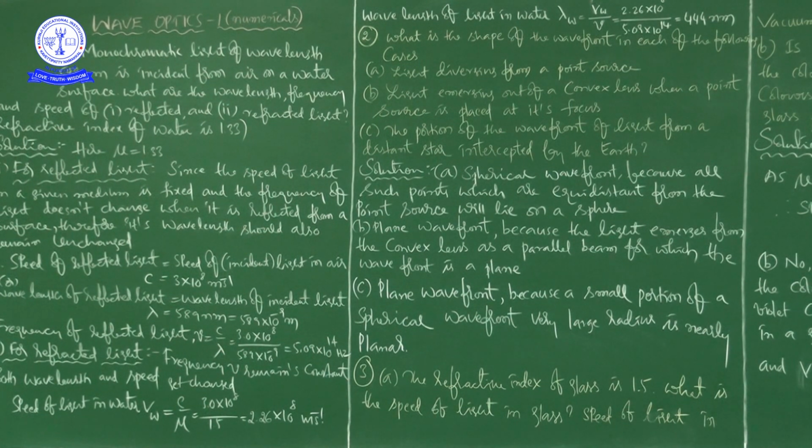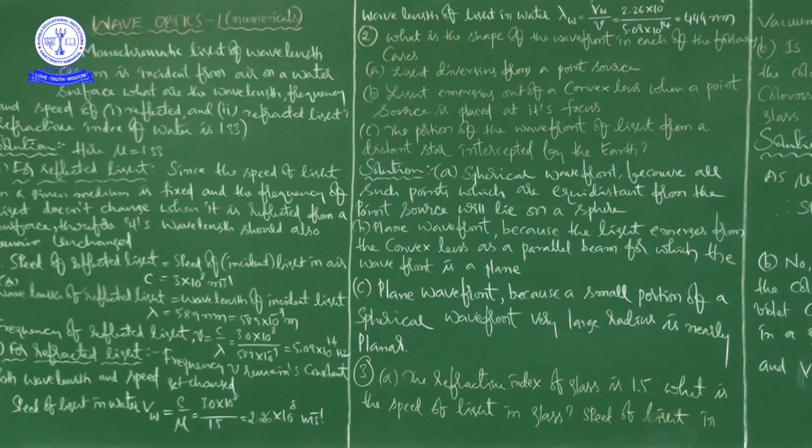You have to recall one important point here: when light is reflected, the reflected light has to propagate in the same medium. That's why we don't bother about speed, because the medium is the same. Similarly, frequency depends upon the source of light. That's why you can say that the frequency of light does not change with the medium.